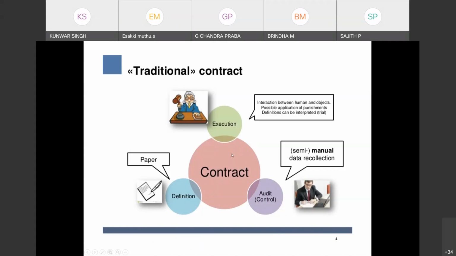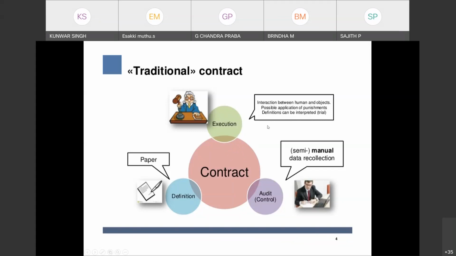Now, suppose after some time one party makes a different interpretation, which the other party does not agree with. So what will happen? Some conflict will be there. Then both parties will go to the court, and the court will hear both parties and make the right interpretation.